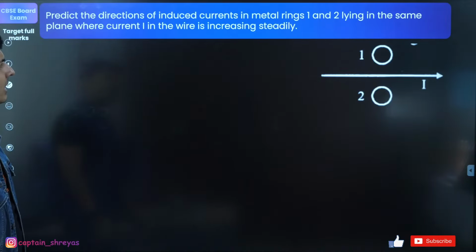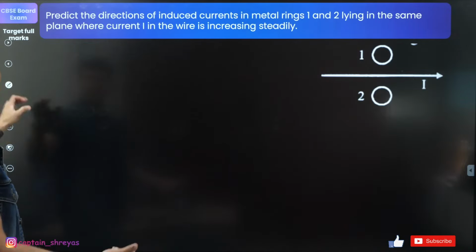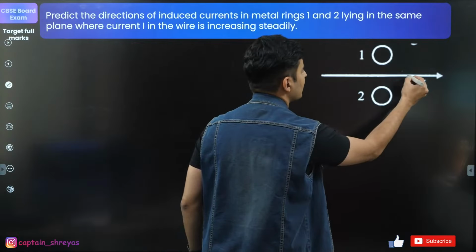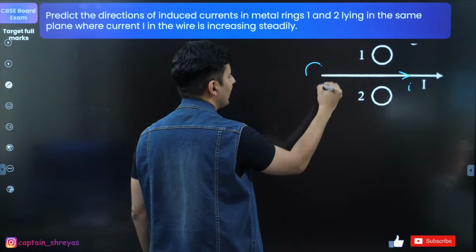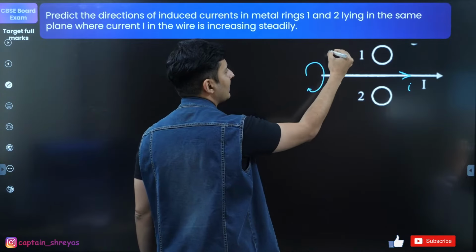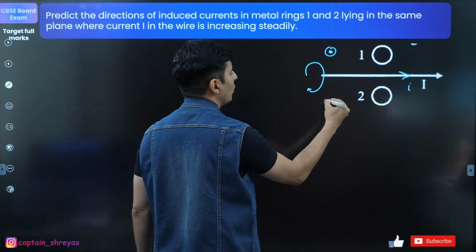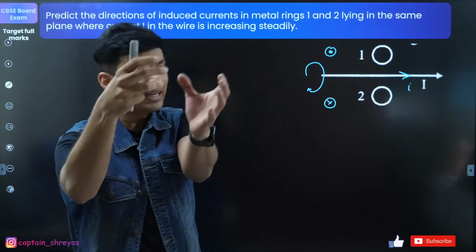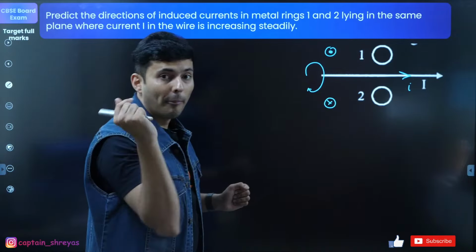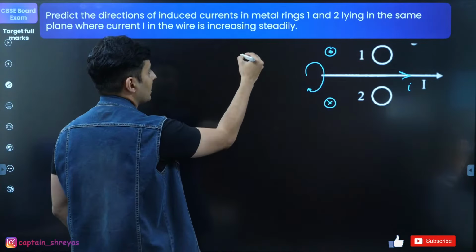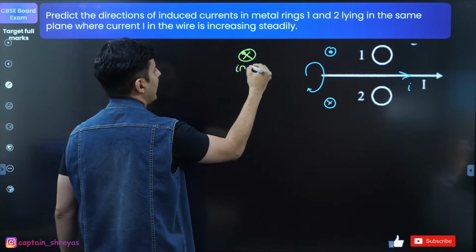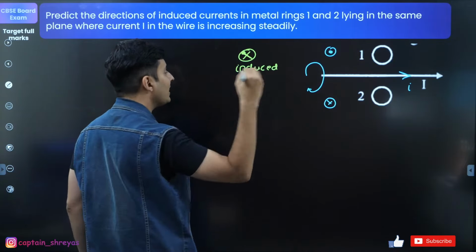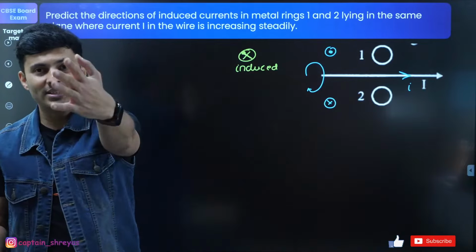Predict the direction of the current in the rings 1 and 2 in the same plane where the current in the wire is increasing steadily. Okay, if this current increases, what will happen? It will produce magnetic field like this. It will come out from here, it will go in from here. If the field increases like this, to oppose it, induced field to opposite will be like this. This is what the direction of the induced field should be in order to oppose the change.